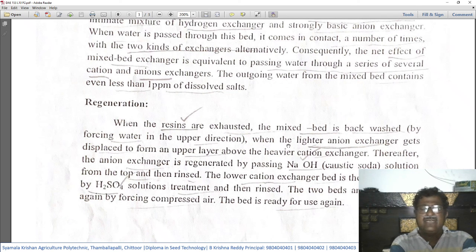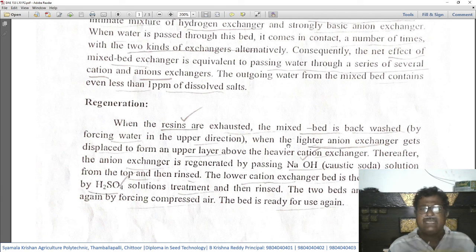That means in the regeneration process, the first step is backwashing. Water is forcefully sent in the upward direction, then followed by passing sodium hydroxide, called caustic soda solution, from the top, and then it is rinsed with water.